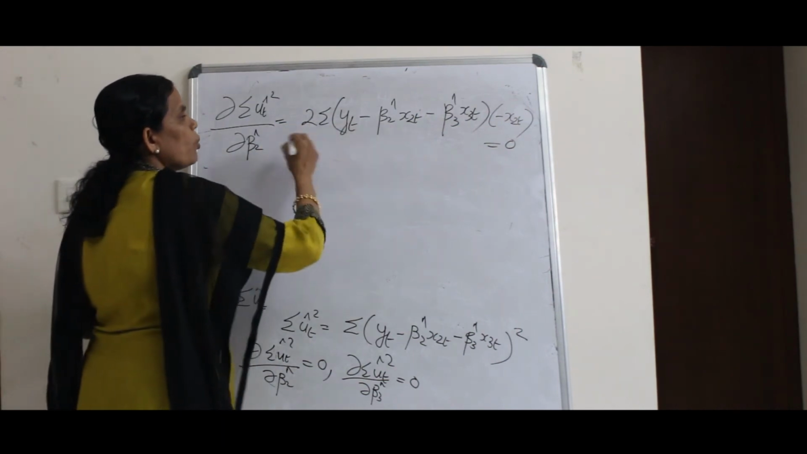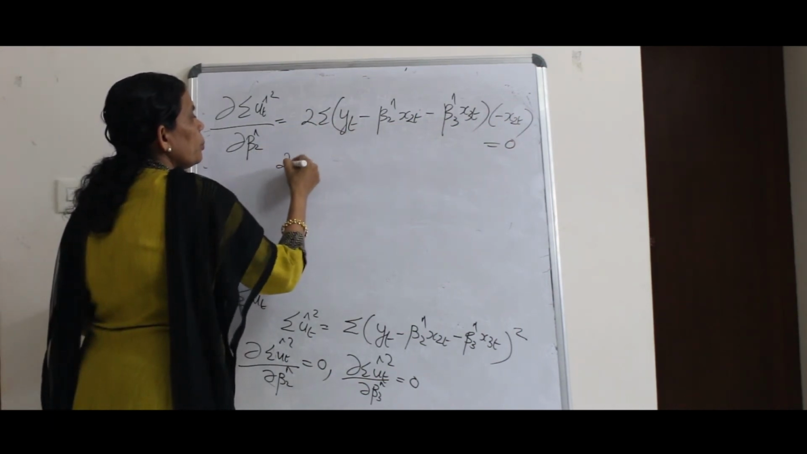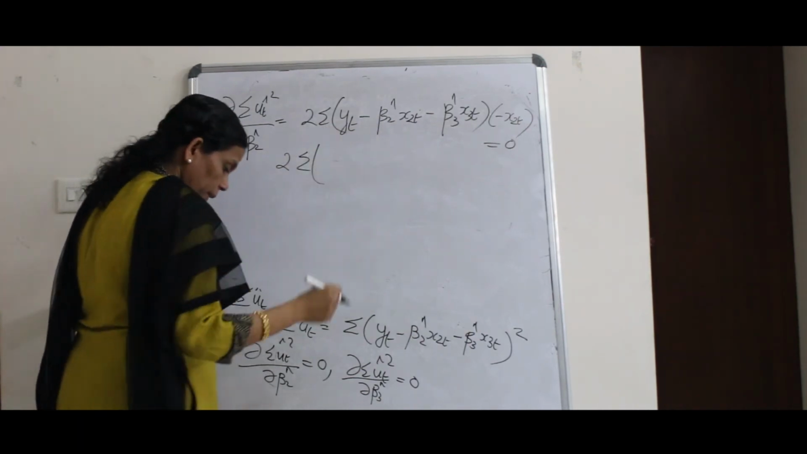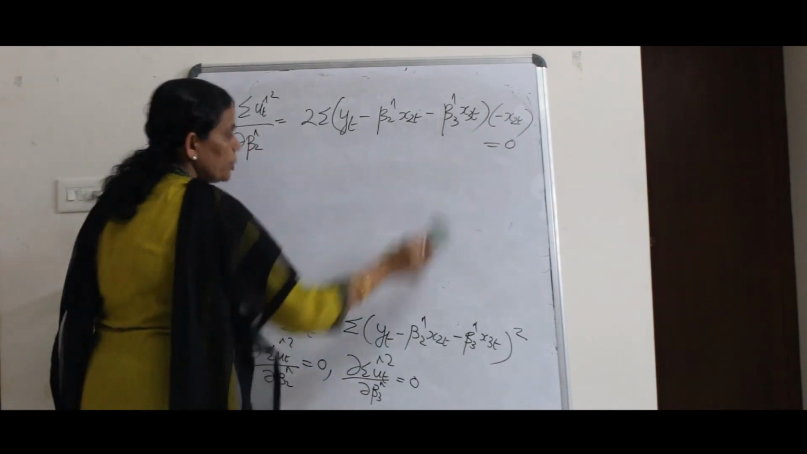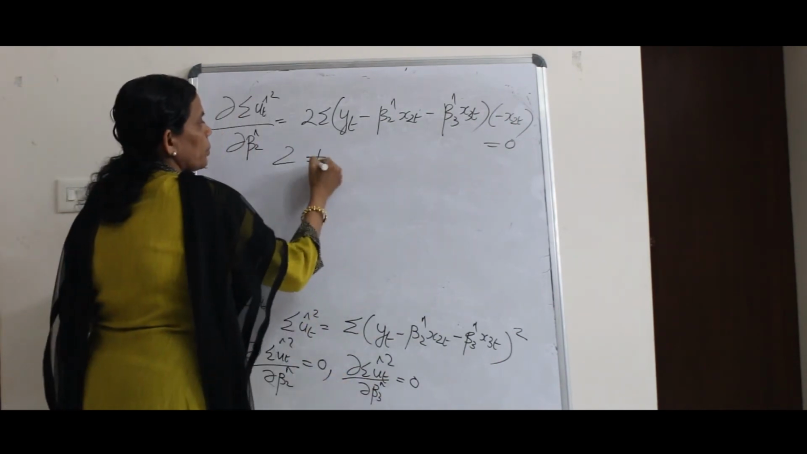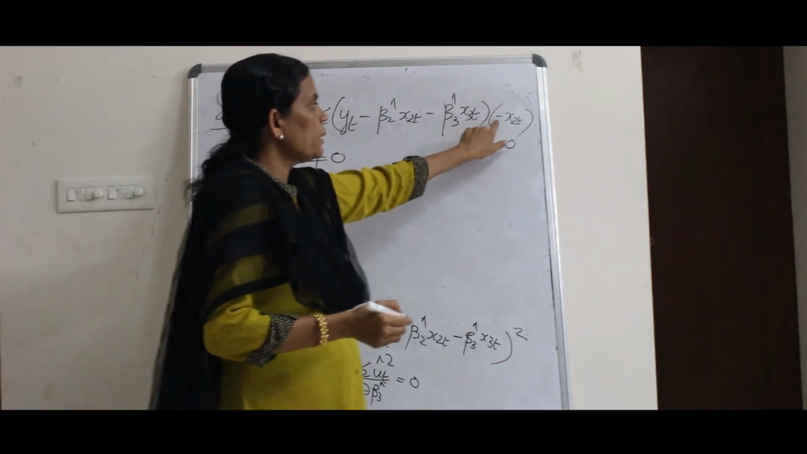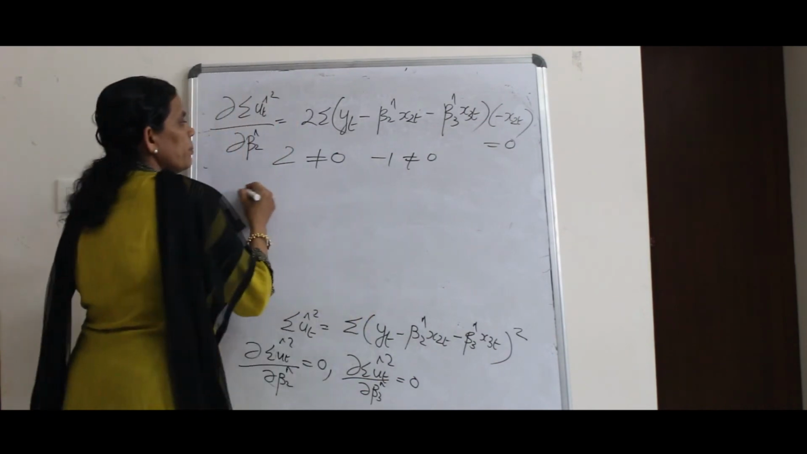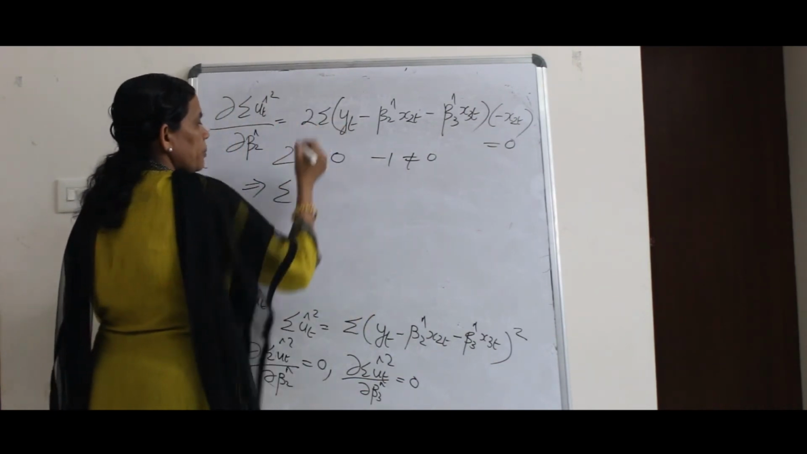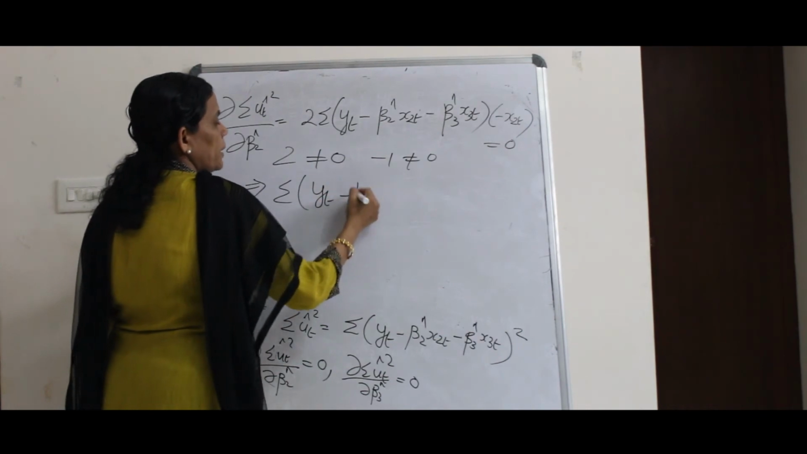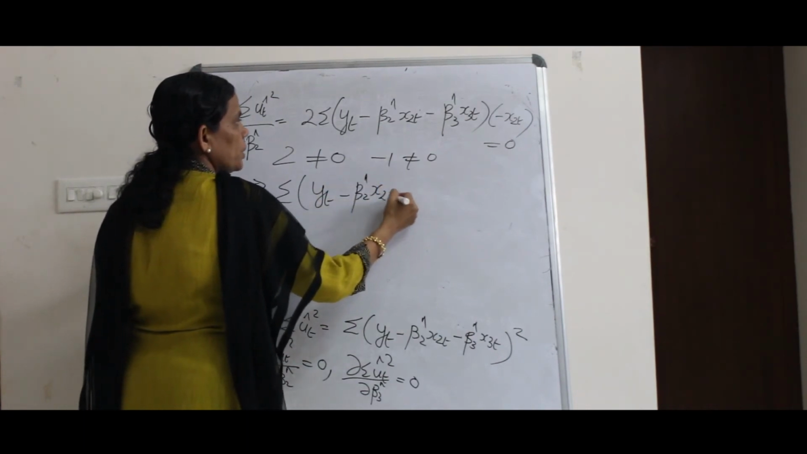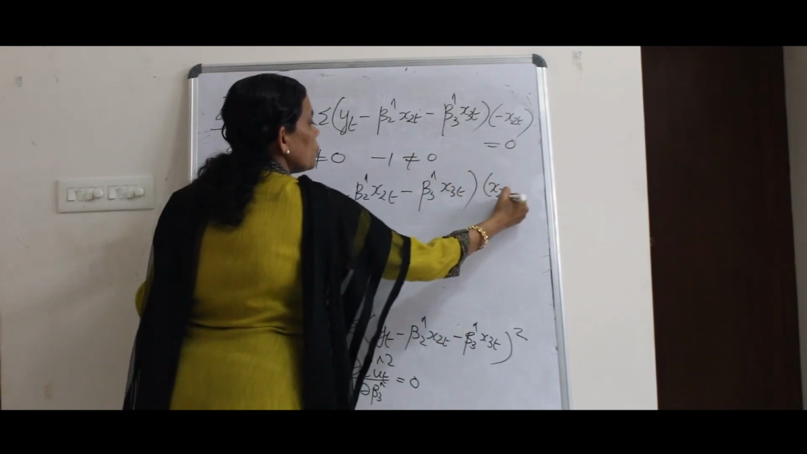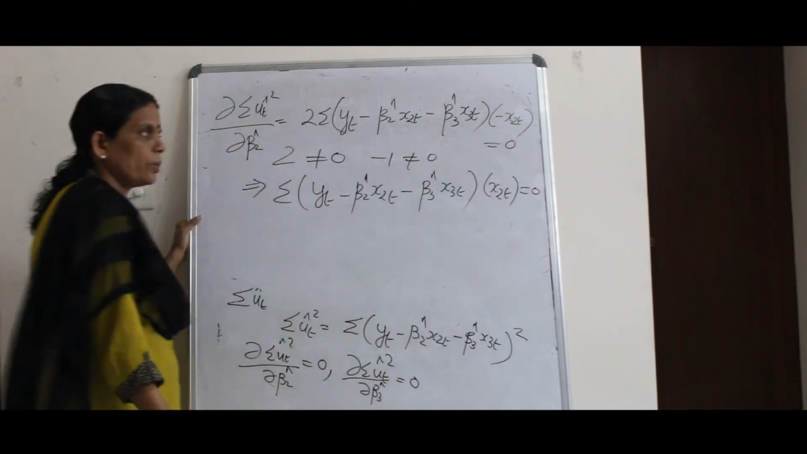So what do you get here? I am opening the bracket. I will get 2 into sigma. See, this is equal to 0. You know 2 is not equal to 0. Similarly, here you have minus 1, so minus 1 also cannot be 0. So it implies, what do you have as the main equation? Sigma yt minus beta 2 hat x2t minus beta 3 hat x3t into x2t, that is equal to 0.